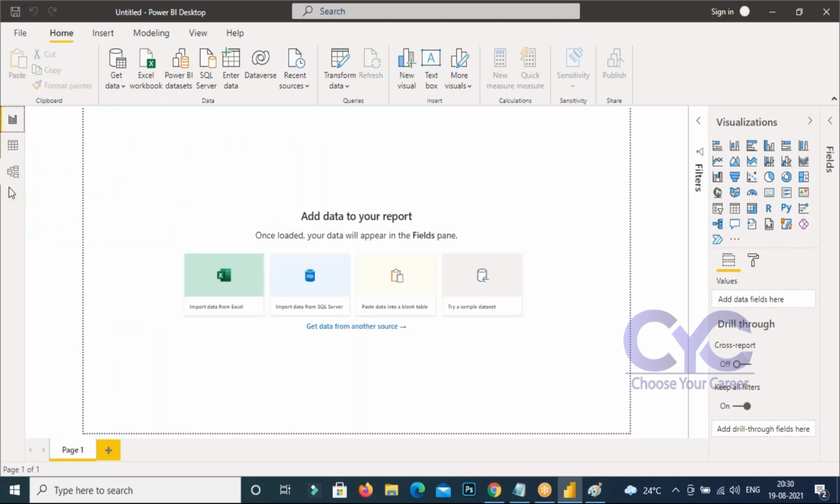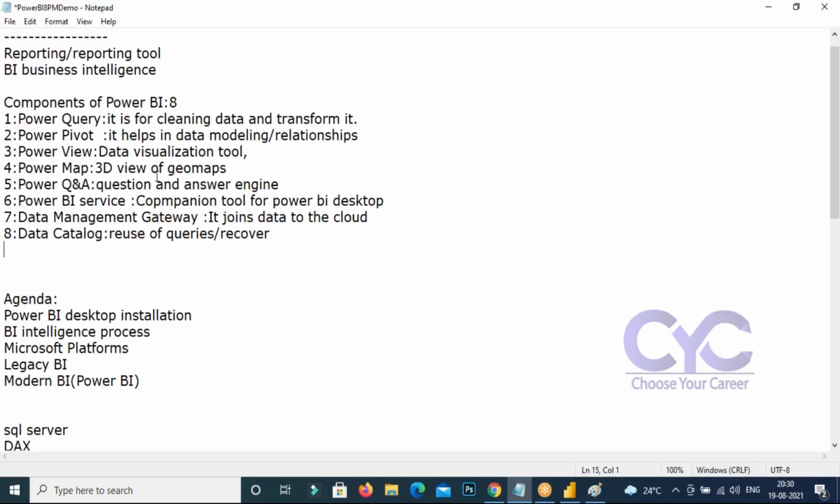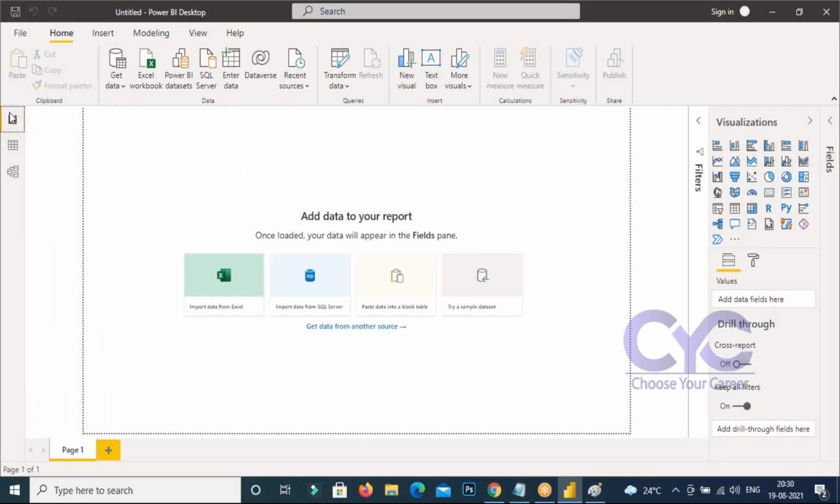Right here in this model is the relationship between the data that we are going to form. That is the purpose of this one. After this, we are going to see another option called Power View. Power View is nothing but a view. Here we are going to create the visualizations, meaning the reports. By using these visualizations, we are going to create the reports.